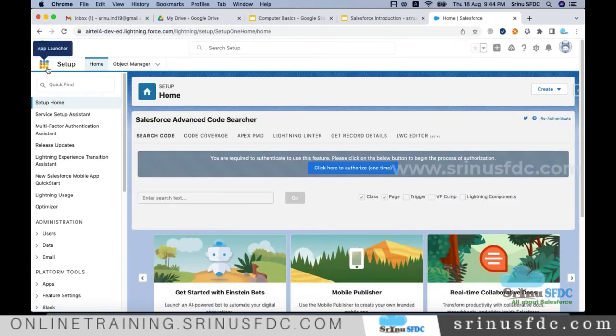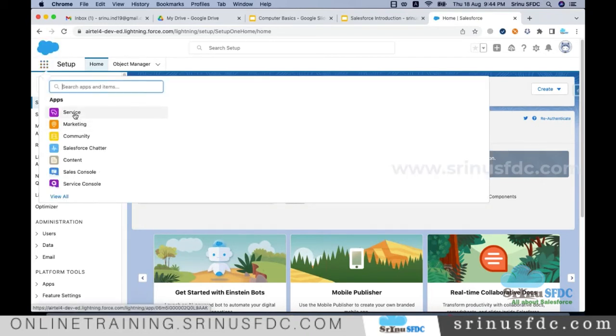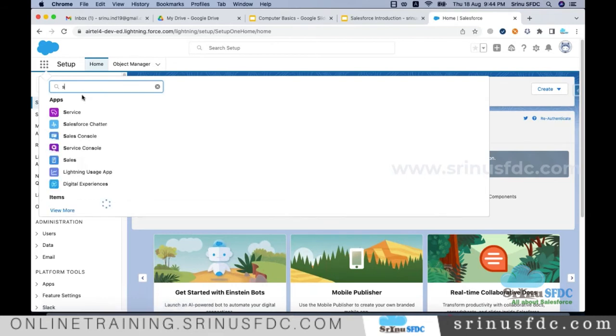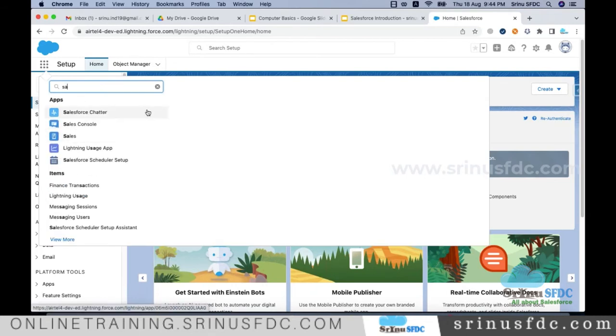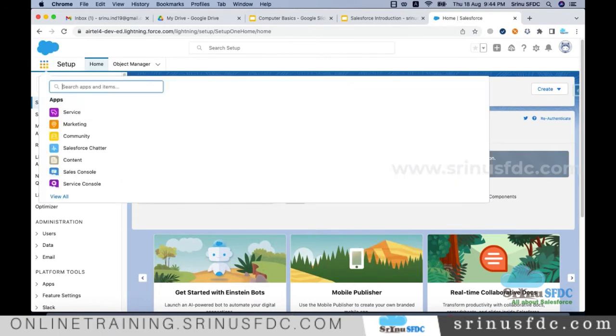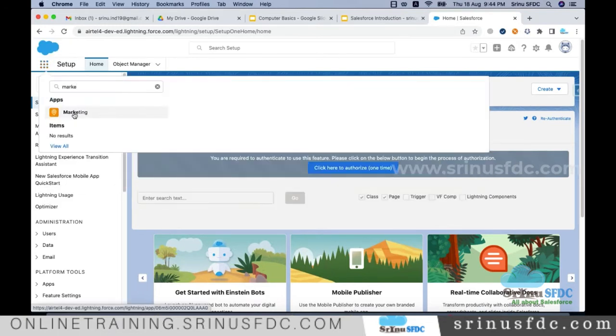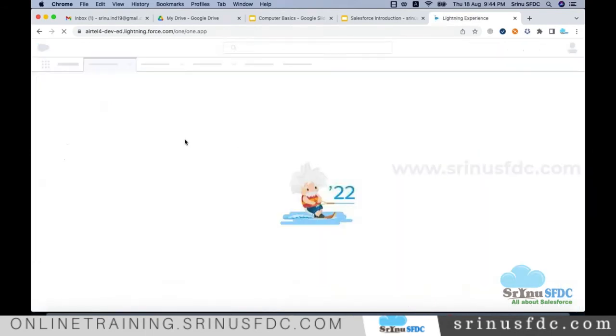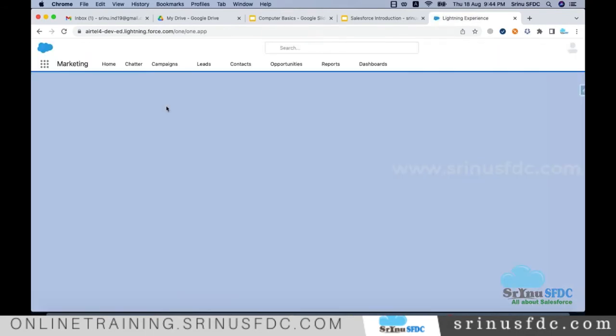To see the applications, you need to click on App Launcher: Marketing, Service, Sales. You can search and open those applications. Yesterday at a high level we saw how a few applications look. I'll also explain more about that. Now, whatever applications Salesforce is offering, let's say this marketing application.